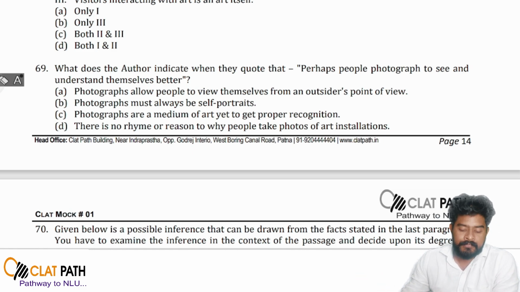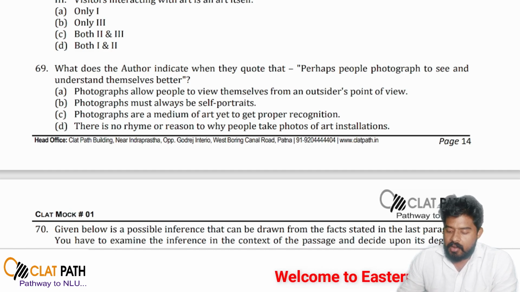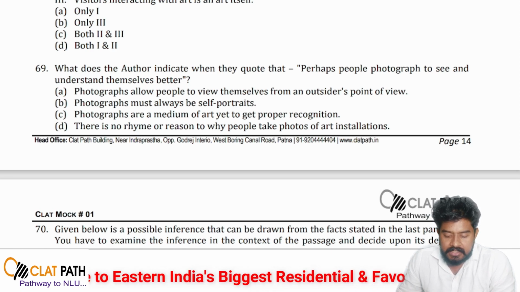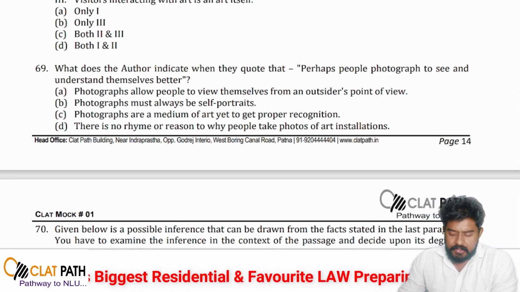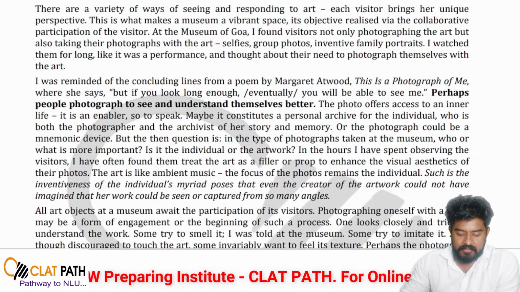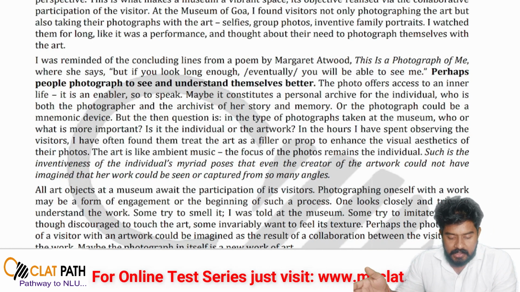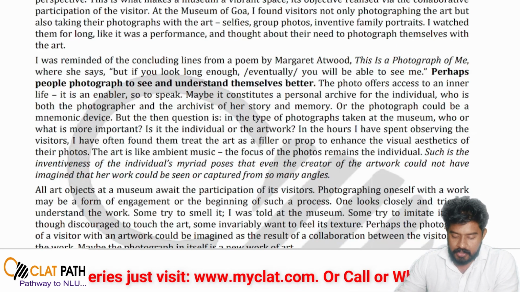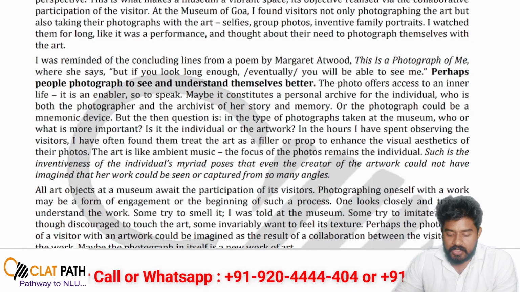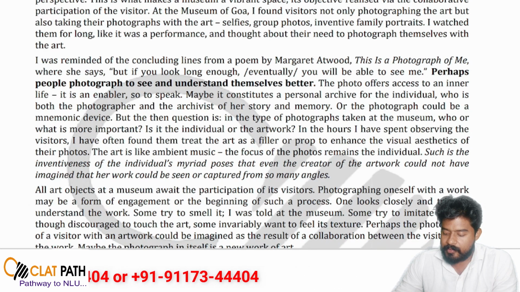Question number 69. What does the author indicate when they quote that perhaps people photograph to see and understand themselves better? This particular point is mentioned in the third paragraph, so let's read it once again. The third paragraph states that I was reminded of the concluding line from the poem by Margaret Atwood, This Is a Photograph of Me, where she says, but if you look long enough, you will be able to see me.